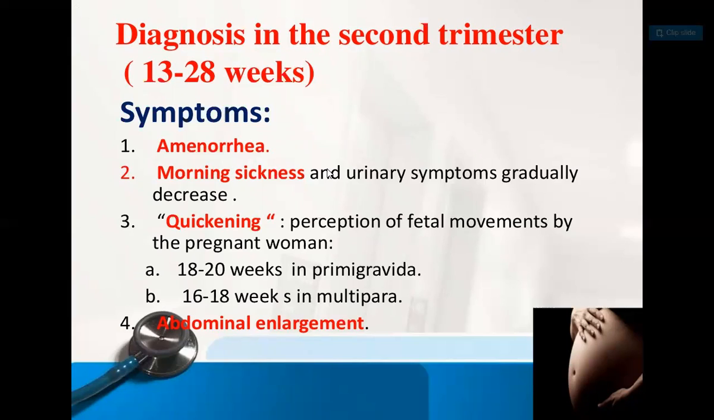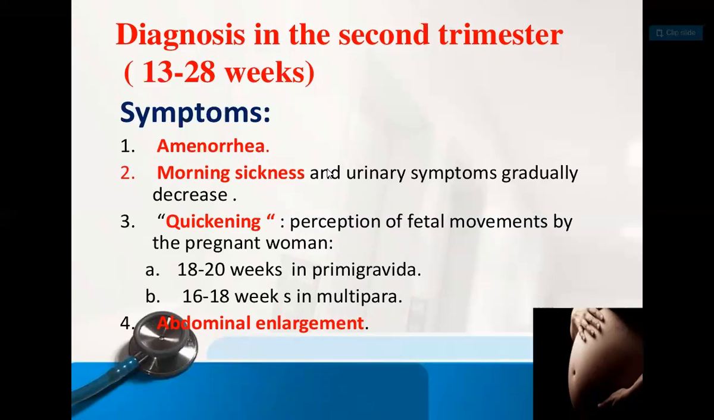Then, when it is felt by the mother depends upon primigravida and multipara. The first time a female is pregnant, that is a primigravida, it is felt at 18 to 20 weeks. While in a multipara, it is felt by 16 to 18 weeks.